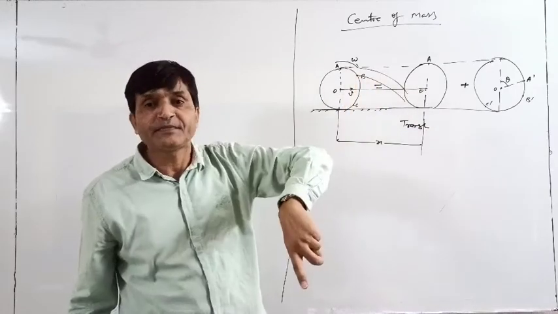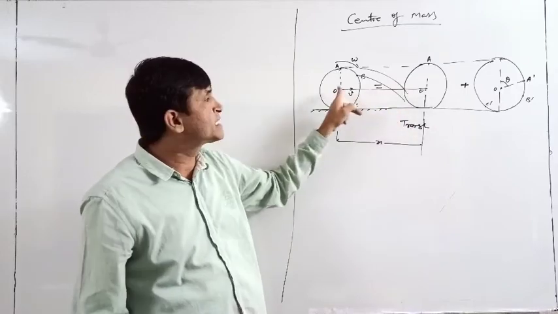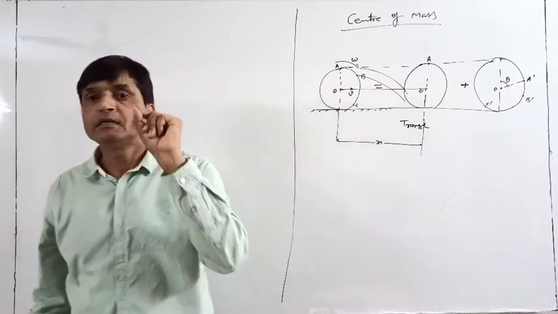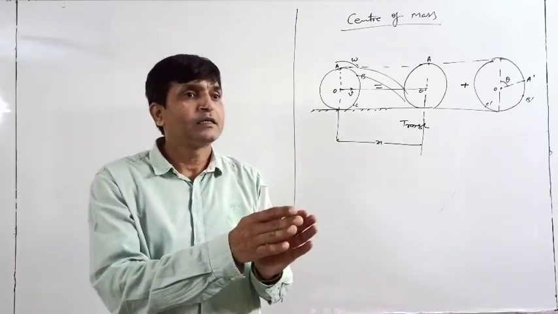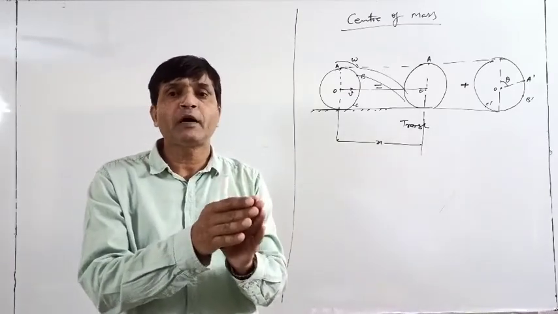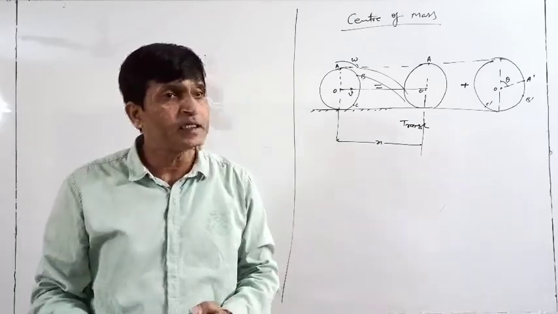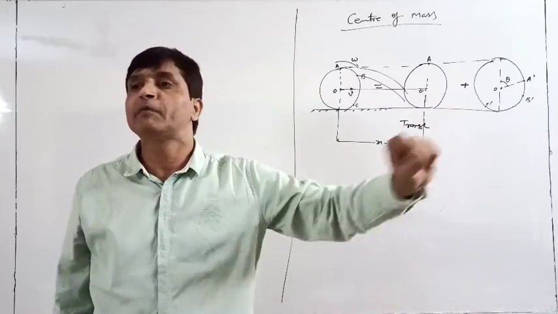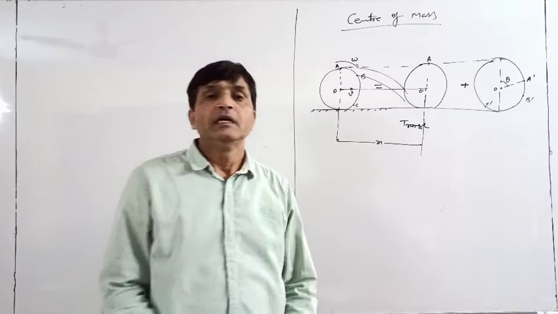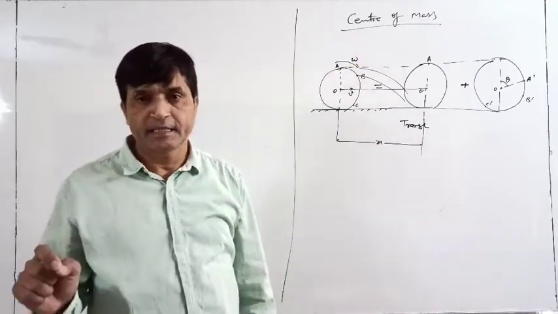But we can say the distance traveled by the wheel or body is the same as the distance traveled by point O. So O is such a point. O is such a point in the body, or it may be outside of the body, which is traveling the same distance as the distance traveled by the body. So this is the idea of your center of mass.